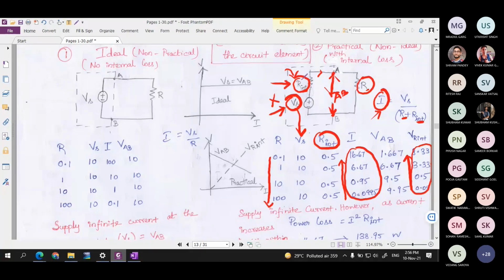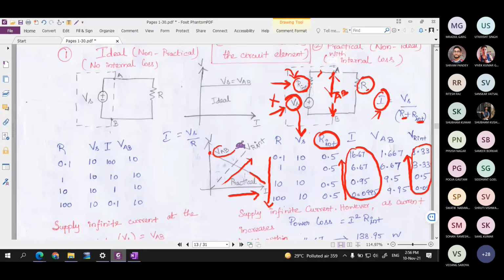Okay, so for this case, if you plot it in a graph, you can say that if the current is increasing to an infinite way, initially the voltage will be VAB, then later on it will keep on reducing, and at a certain instant it may become zero also. Actually, ideally it will not be zero, but it will become very small. In a similar fashion, if the current is increasing, the internal voltage drop keeps on rising, and the voltage across the terminals will keep on reducing.